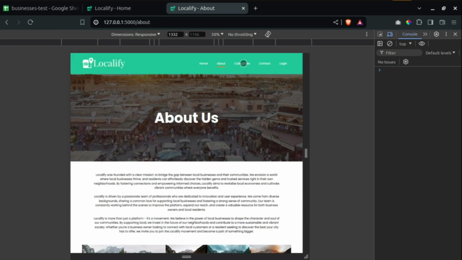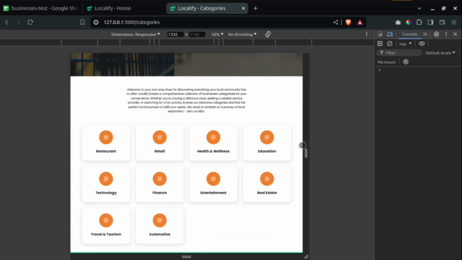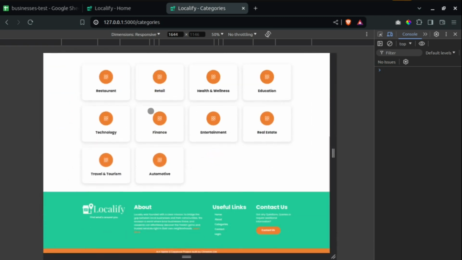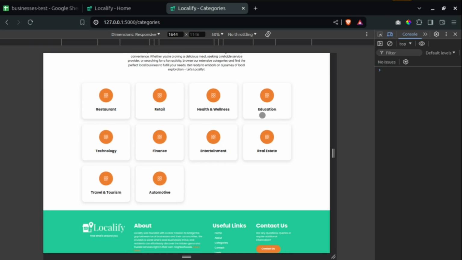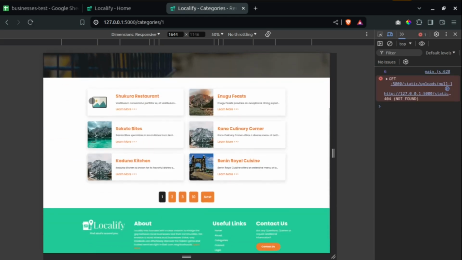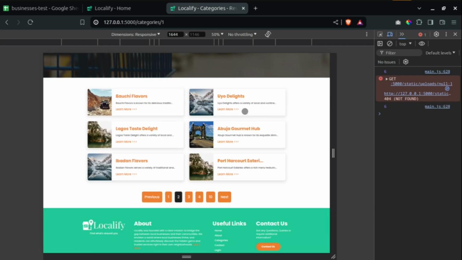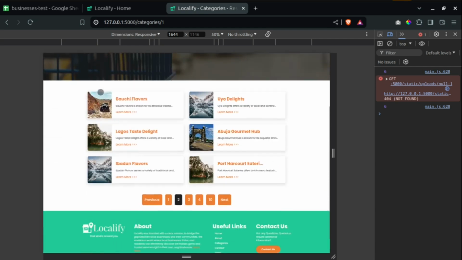If I go to the categories, this is the page where we have all the categories available. So you have restaurants, retail, health and wellness, education, technology, finance, entertainment, real estate, and all these ones. If I come under restaurants, it will show me all the businesses under restaurants. When I was adding data, I added a lot of data under this particular category. If I go back,